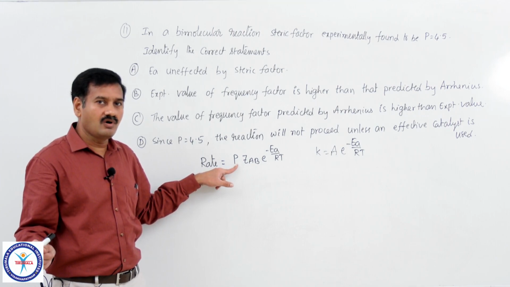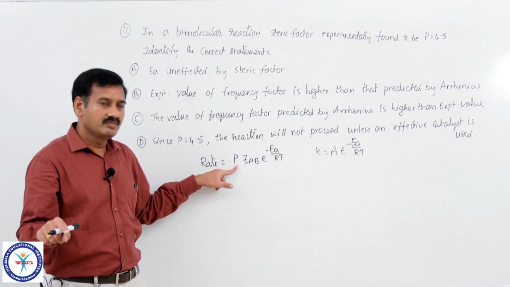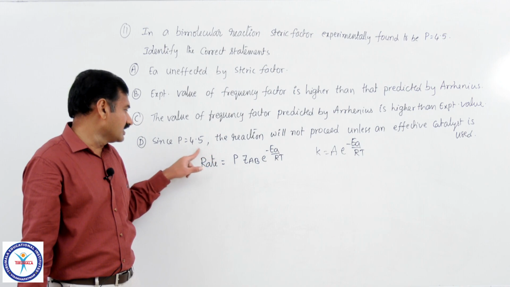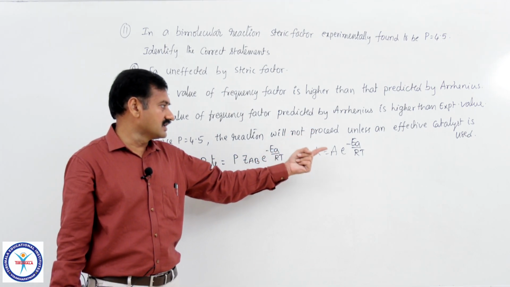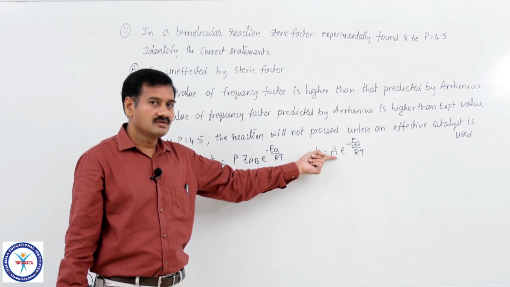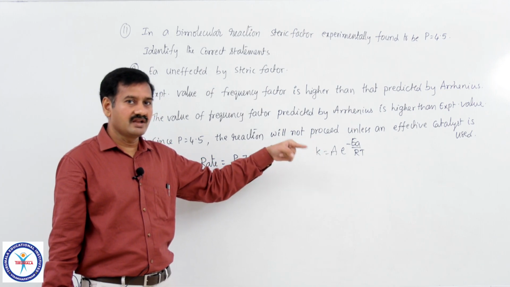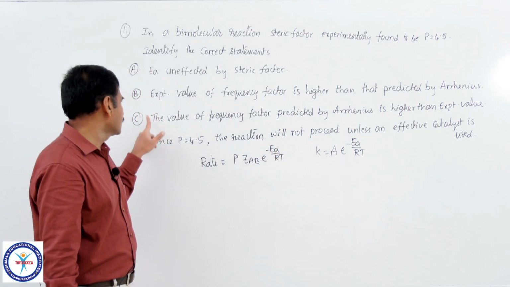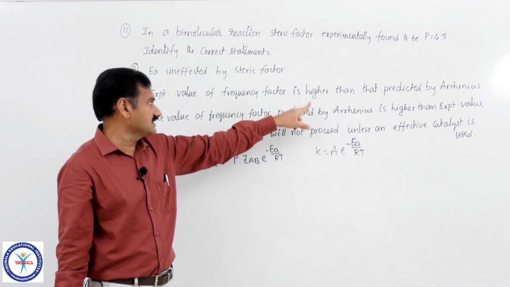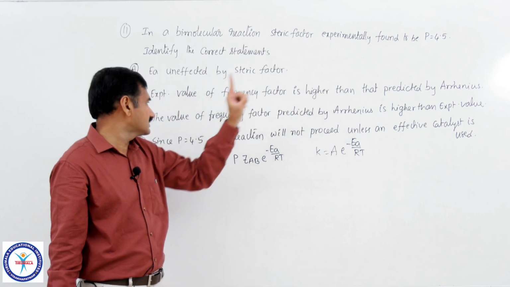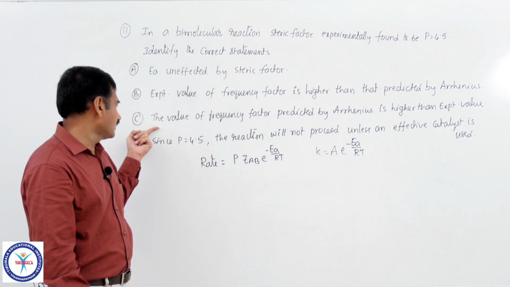The theoretical value of P must be between 0 and 1, but it is given as greater than 1, meaning the experimentally determined rate is higher. From that we can say that the experimentally determined value of the Arrhenius factor, the frequency factor, will definitely be higher than that predicted by the Arrhenius equation. So option B is also correct. If that is true, obviously C, its reverse statement, is wrong.